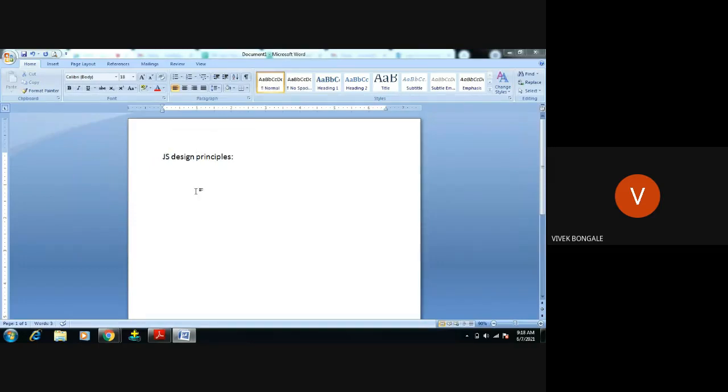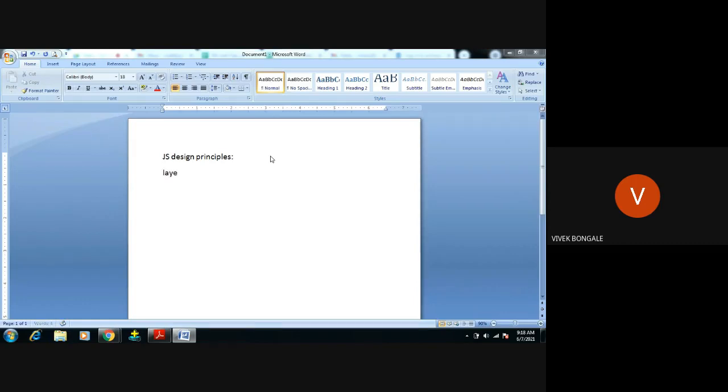The code that web developers write should cover all the principles given by the organization. What are the principles that all JavaScript developers or web pages should cover? You should know about layers.